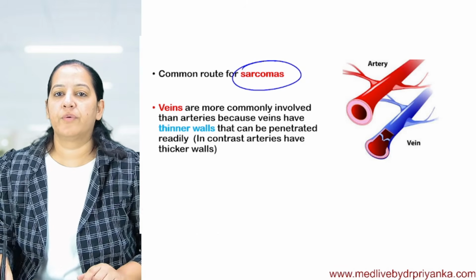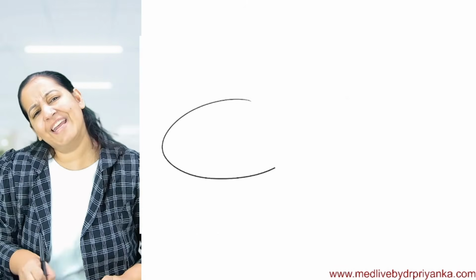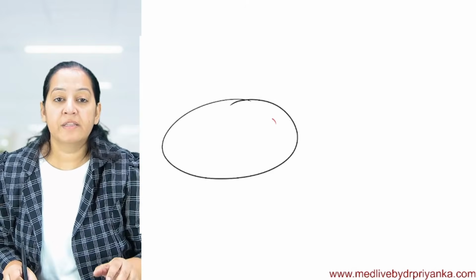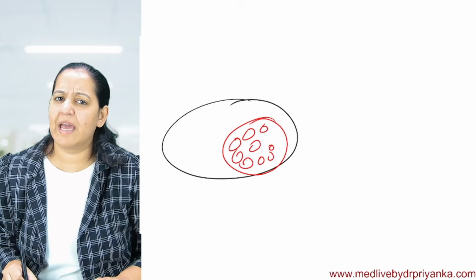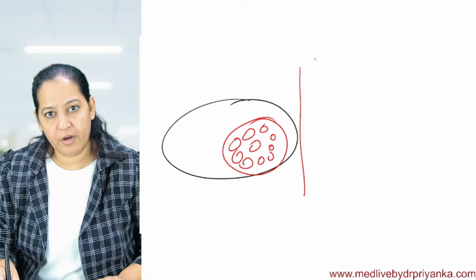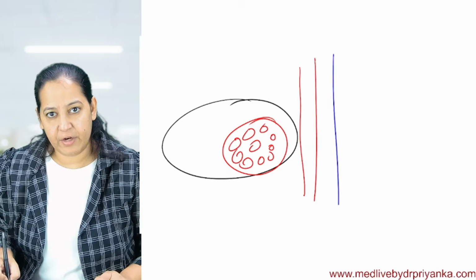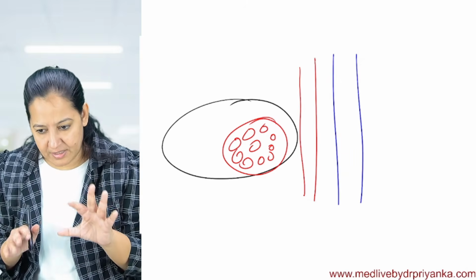Now I have a question for you. You can see this is the artery, this is the vein. Suppose this is an organ, any organ of the human body. This is the tumor in that organ, and these are the tumor cells in the tumor. This is the artery of that organ and this is the vein of that organ. Now my question to you, please first listen to my question.